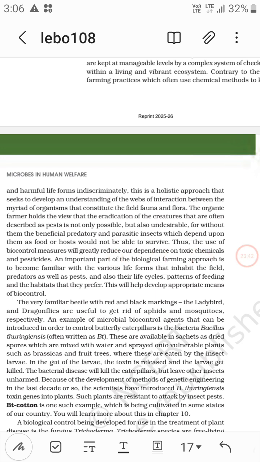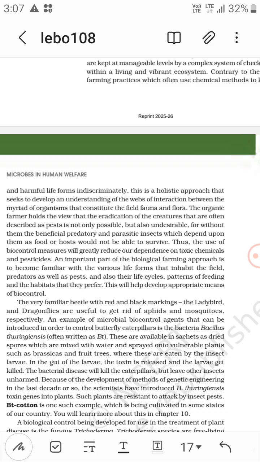The organic farmer holds the view that the eradication of the creatures that are often described as pests is not only impossible but also undesirable, for without them the beneficial predatory and parasitic insects which depend upon them as food or host would not be able to survive. That means we are killing both. If you are understanding, this line is very deep.